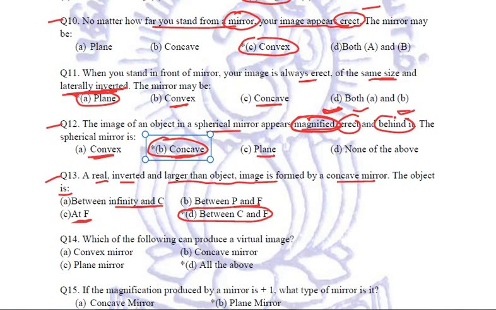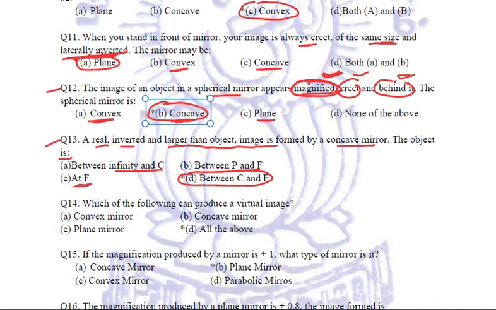Here, if we are keeping the object there, then a real, inverted and enlarged image of the object is formed. Clear? Next question. Which of the following can produce a virtual image? Now, a convex mirror always forms a virtual image. A plane mirror always forms a virtual image. A concave mirror can also form a virtual image, in the first case when the object was between P and F. So all the three can form virtual images. Our answer is all the above mirrors can produce a virtual image.